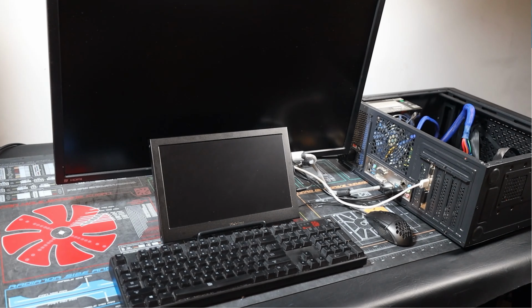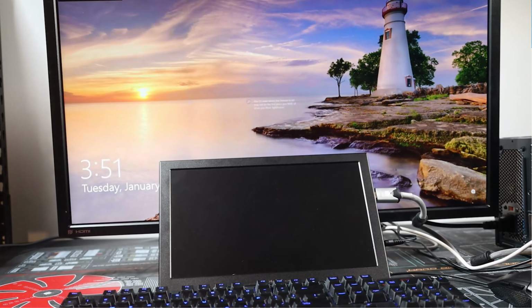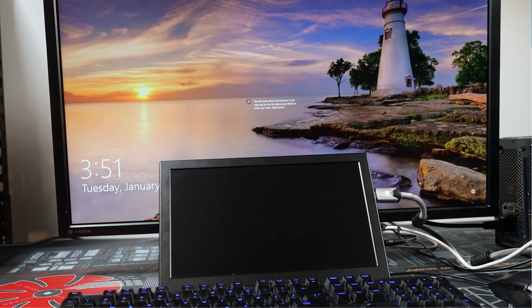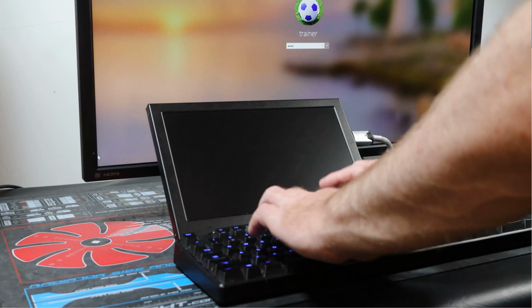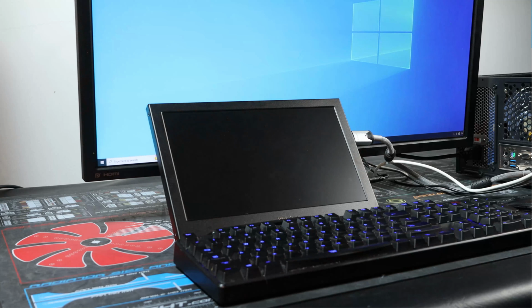This will help me understand what is happening with the onboard video and why it may not be working. I will now switch the computer on. During startup, there is a single beep. After that, the screen is black and nothing seems to happen. The login screen appears on the monitor plugged into the video card. I will log into the computer. You will notice that one monitor is working while the other is not. I have now tested my theory that the setup on the computer has disabled the onboard video card.